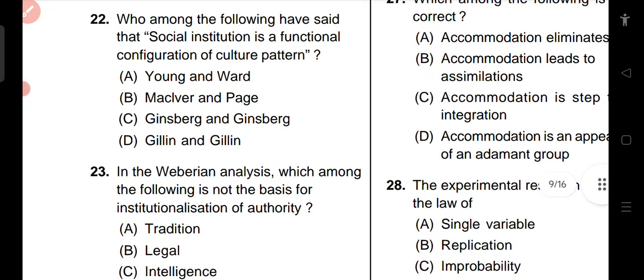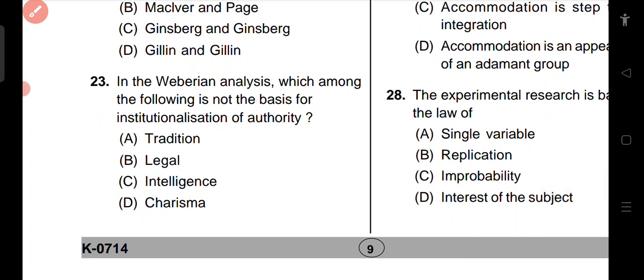So question number 22. Who among the following has said that social institution is a functional configuration of cultural patterns? Young and Ward, MacIver and Page, Ginsberg and Ginsberg, Dylan Gillen. Cultural patterns. So the correct answer is Ginsberg and Ginsberg. In the Weberian analysis, which among the following is not the basis for institutionalization of authority? Traditional, legal, intelligence, charisma. So the correct answer is intelligence.